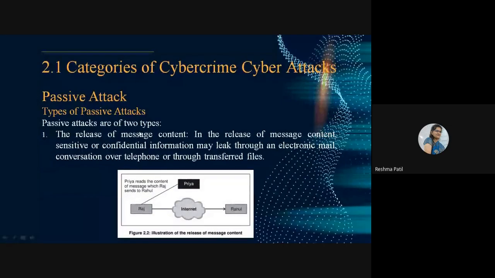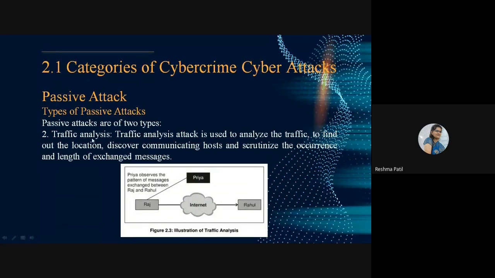So I was on passive attack, types of passive attack, and the second type of attack is traffic analysis. Here in this traffic analysis, Priya is going to analyze the traffic, what data they are going to send to the other person. Where are their host computer systems? What is the location of that host? Then scrutinize the occurrence, meaning the frequency of sending messages to each other and the length of that message. So everything is observed under this traffic analysis.